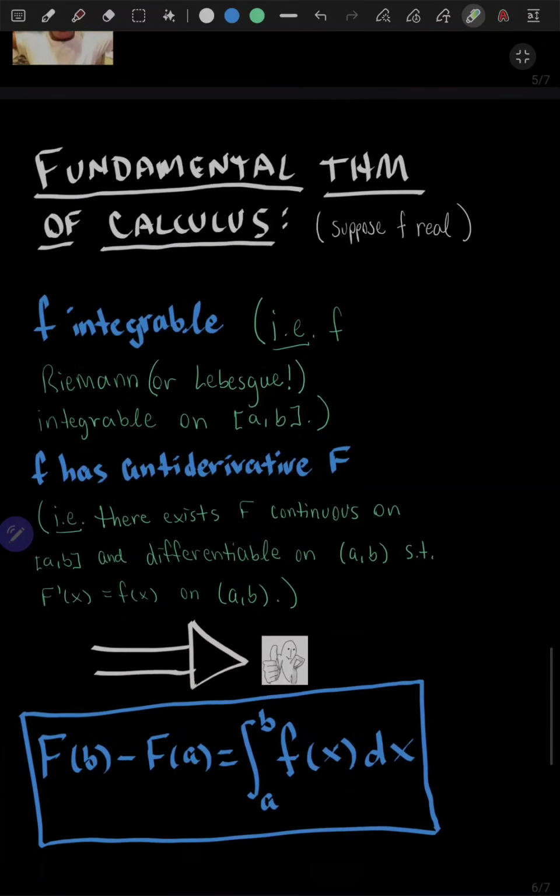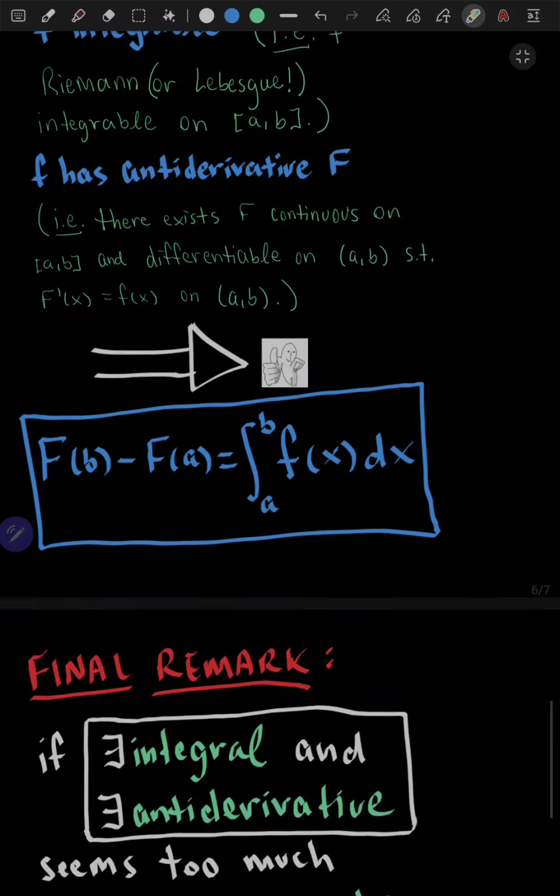Well, the fundamental theorem of calculus has conditions, right? The conditions are that f is integrable, so you can take Riemann or Lebesgue integrable, it doesn't matter, on this closed interval, and that f has an antiderivative big F. In other words, there's a big F, a continuous function on the closed interval and differentiable on the open interval, such that the derivative of big F equals little f on the open interval. Under these conditions, we have the fundamental theorem of calculus's conclusion, which is this in blue here. Essentially, it states that the integral is equal to the antiderivative.